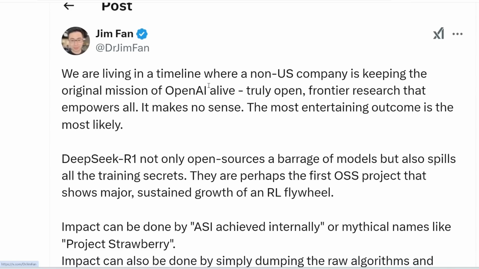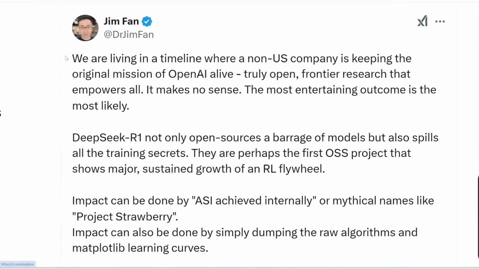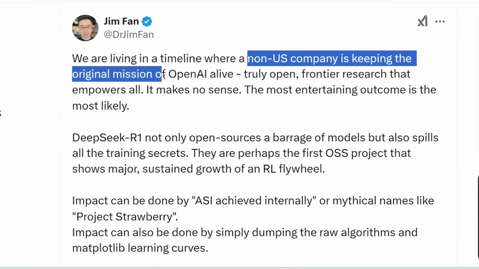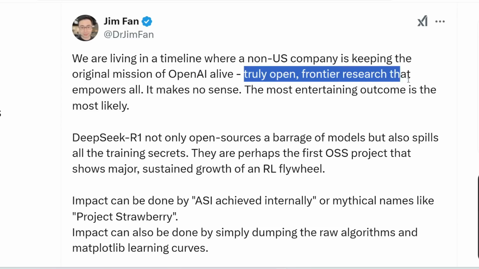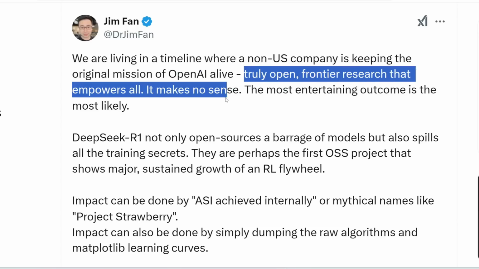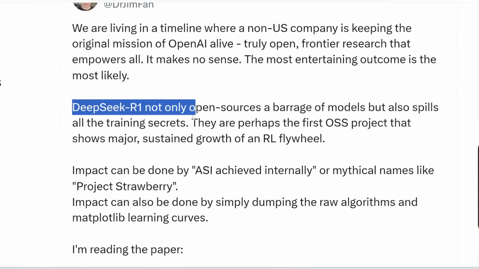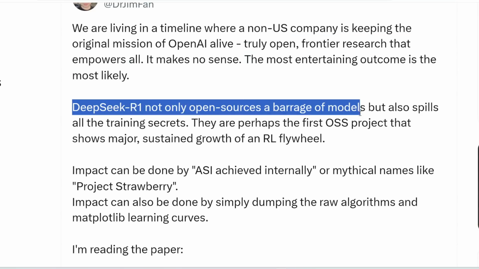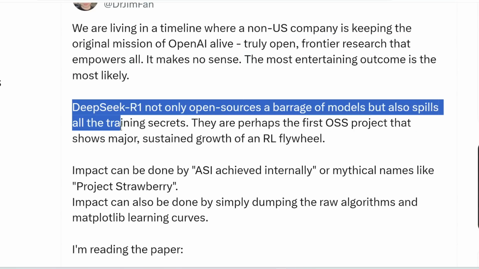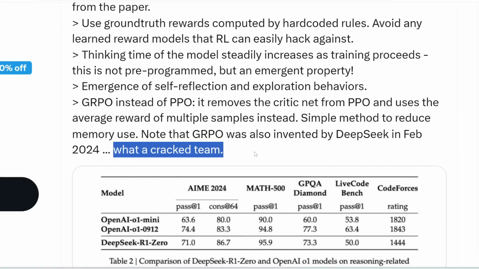Here's what Dr. Jim Fan from NVIDIA has to say. We are living in a timeline where a non-US company is keeping the original mission of OpenAI alive. Truly open frontier research that empowers all. It makes no sense. DeepSeek R1 not only open sources a barrage of models, but also spills all the training secrets. What a cracked team.